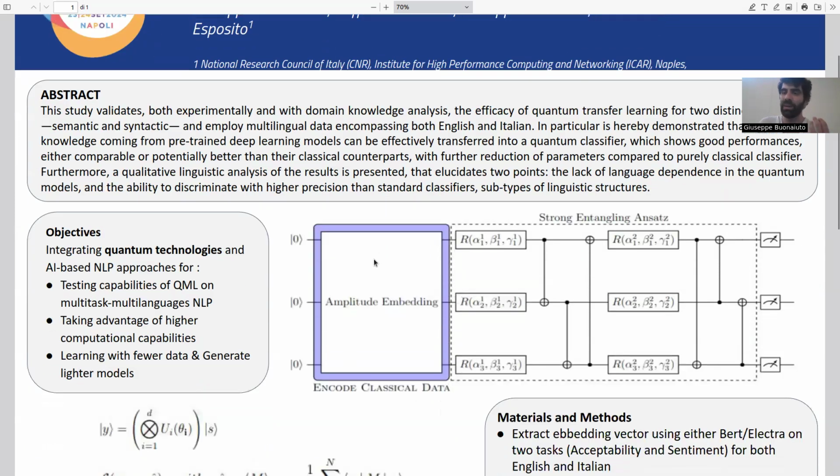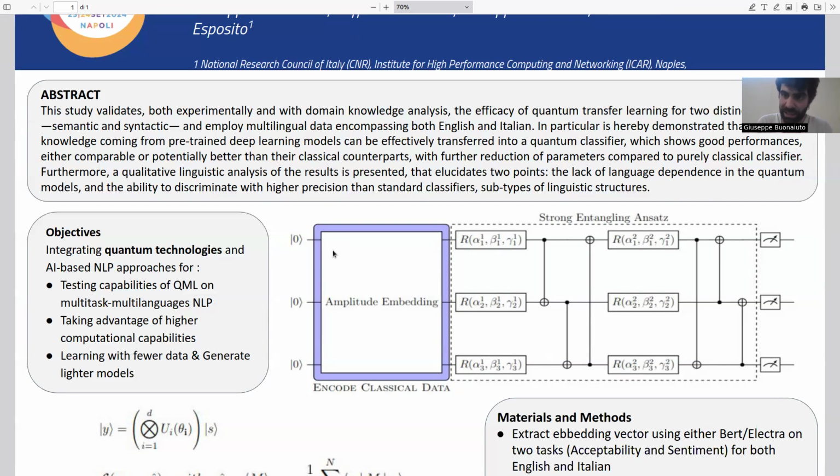We want to integrate quantum algorithms with AI-based NLP models for testing the limitations and the capabilities of quantum machine learning for NLP, taking advantage of higher computational capability potentially coming from quantum computing, and hence learning with fewer data and generating lighter models. What is the idea of quantum transfer learning?